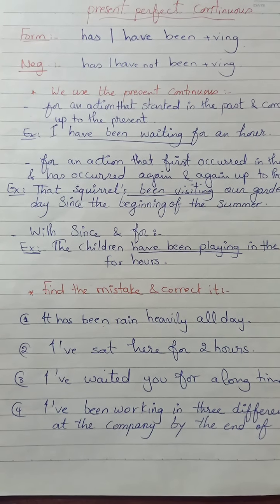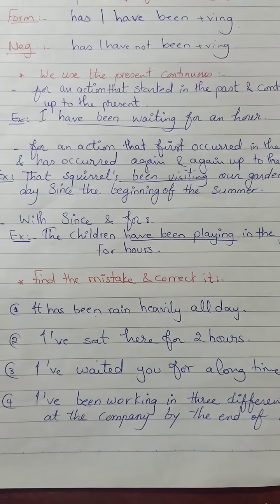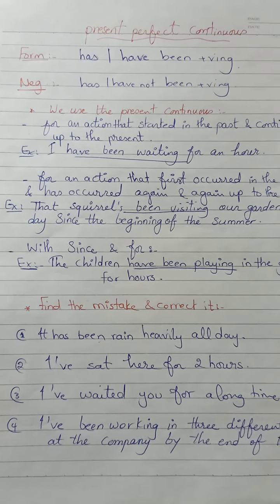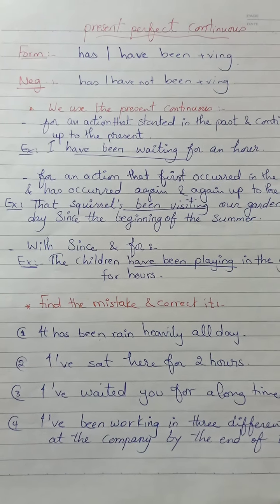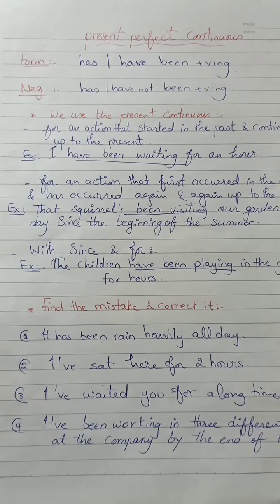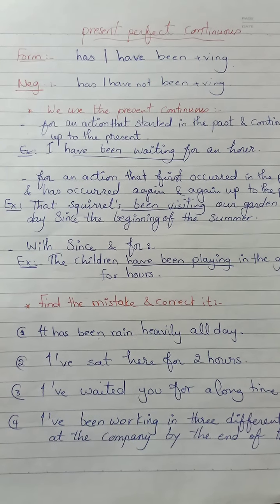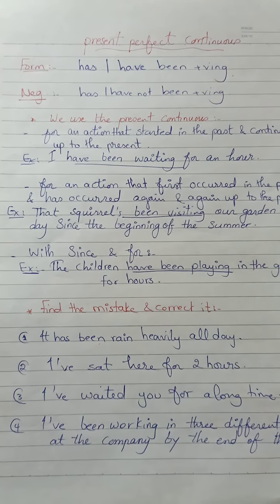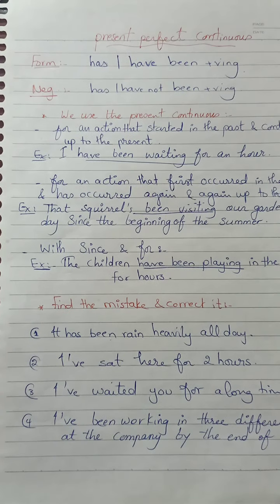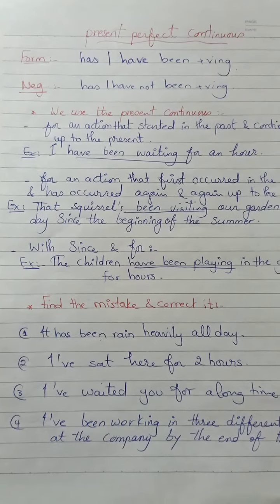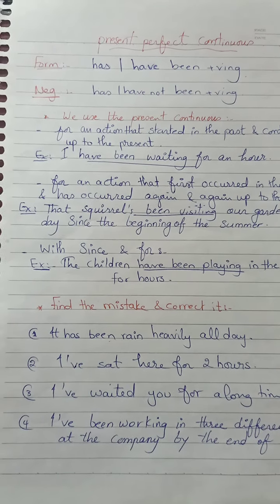All these words we use to refer to the fact that the action is continuing. So that is the difference between present perfect continuous and present perfect simple, a little introduction and summary.